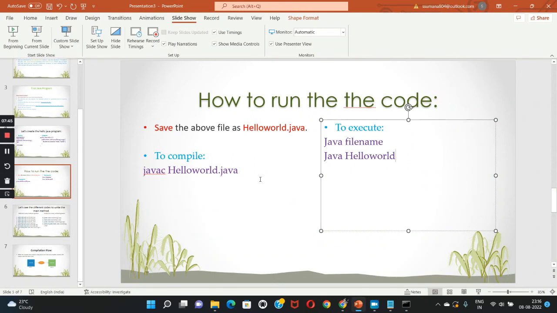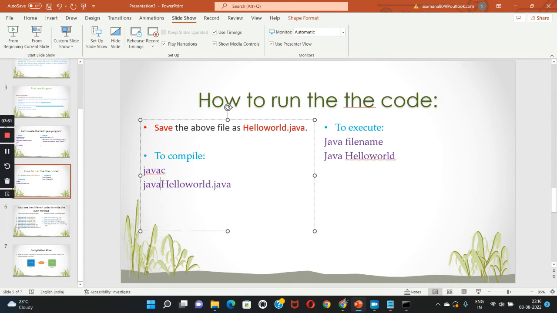So we need to remember the syntaxes. For compilation, javac space file name dot java. And for execution, java space file name. So this is how we need to run the code.